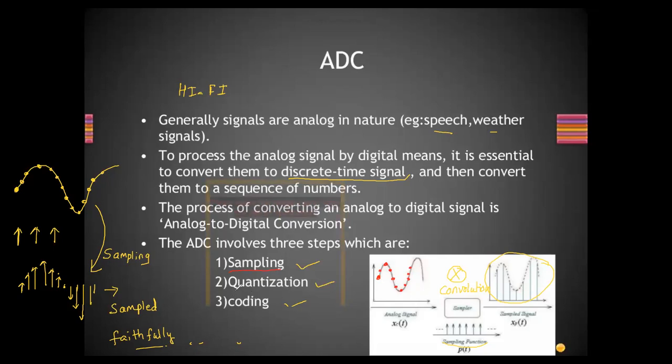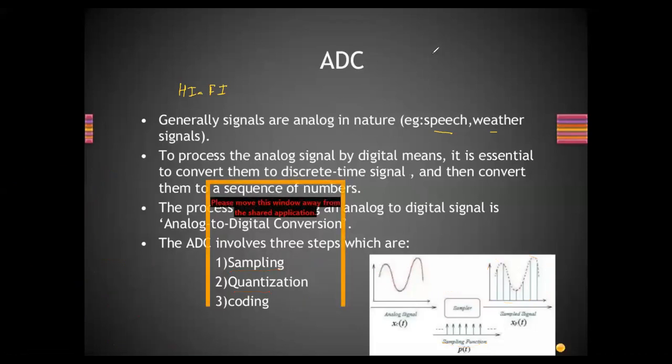Yes, ma'am. Now, next is quantization. Quantization basically means we are moving the samples to one particular level. What does a quantizer do? It divides the entire range of samples into fixed windows. Can you see this process here? A quantizer can start from a minimum of 2 bits up to n bits, and the number of quantization steps depends on how many bits the quantizer uses. The quantizer assigns the nearest possible value.